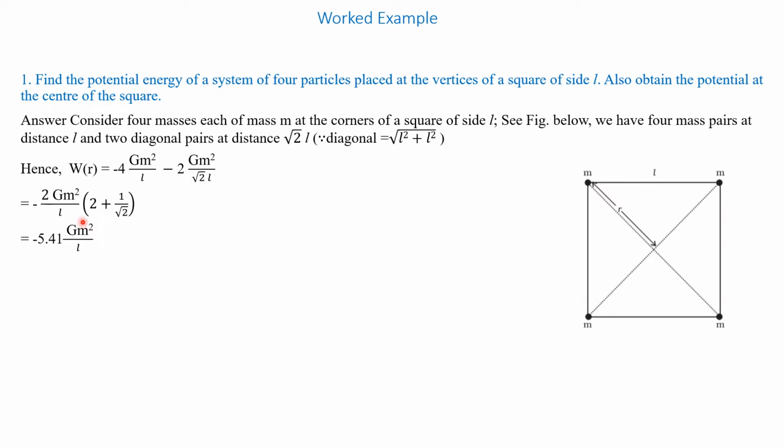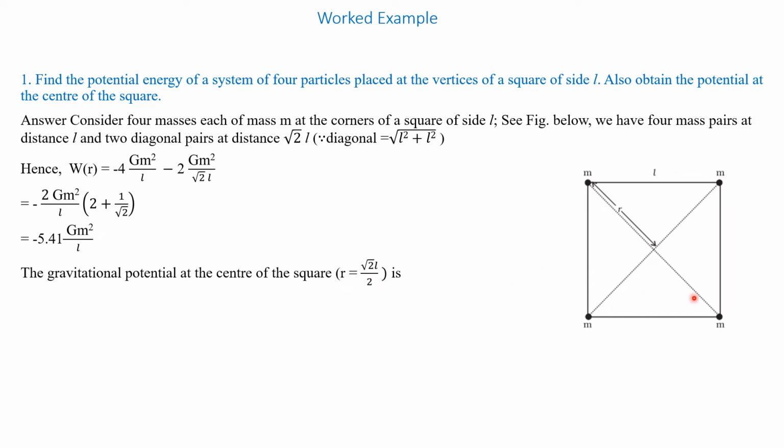Substituting and simplifying the value of 2 plus 1 over root 2 into 2, we get minus 5.41 G m square by L. Therefore, for the gravitational potential at the center of the square, the center is at a distance r from one corner, where r equals root 2 L divided by 2.